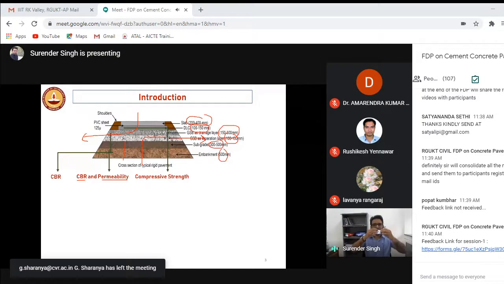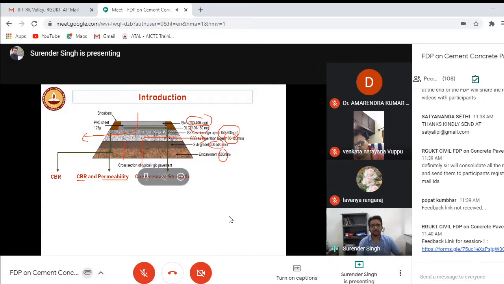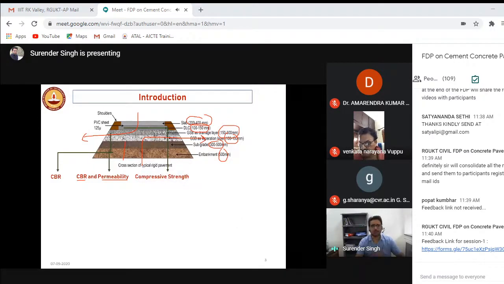So when both these stresses are coming, then we say that the bending stresses, or popularly we call as a flexure strength. But dry-lean concrete, the main purpose of the dry-lean concrete is not a load-bearing layer. The main purpose of providing dry-lean concrete is during the construction, it will be providing you a smooth surface, which will be helpful for the blocks, the pavers.